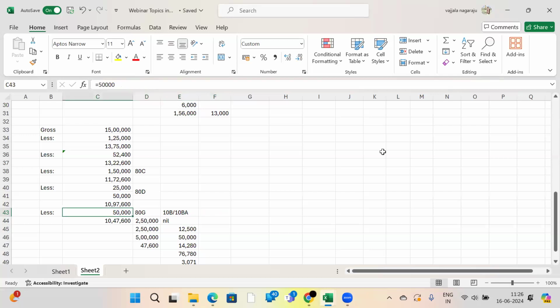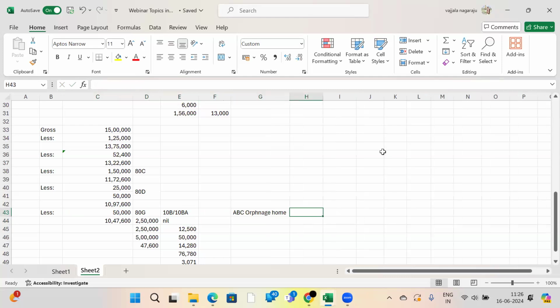Suppose I have taken deduction under section 80G. Suppose I have given a donation to one ABC orphanage home. I have given 50,000. Simply I have taken the deduction. Who will question me? I have a 50,000 deduction. Now this ABC orphanage home should upload who all the donors were during the financial year April 2023 to March 24, and what amount each has donated. Whether he has donated through cash or bank, they should upload all these things because of fraud in getting deductions.